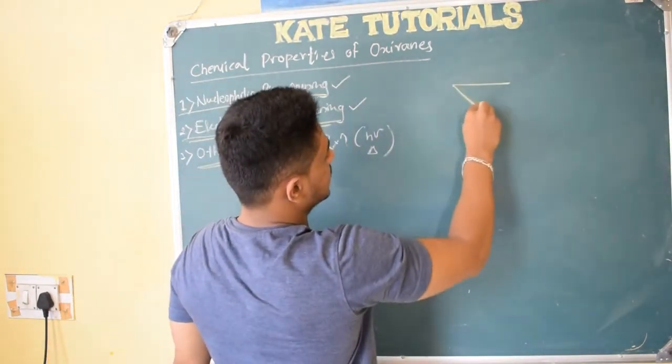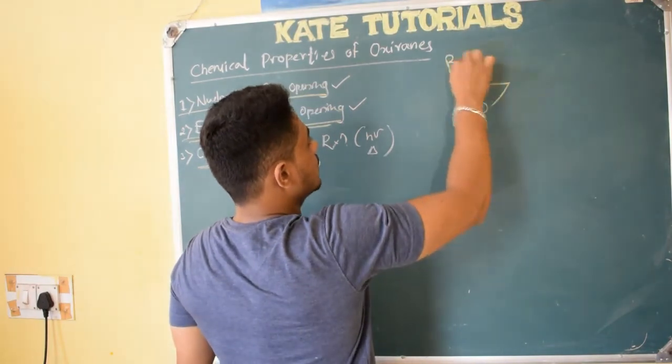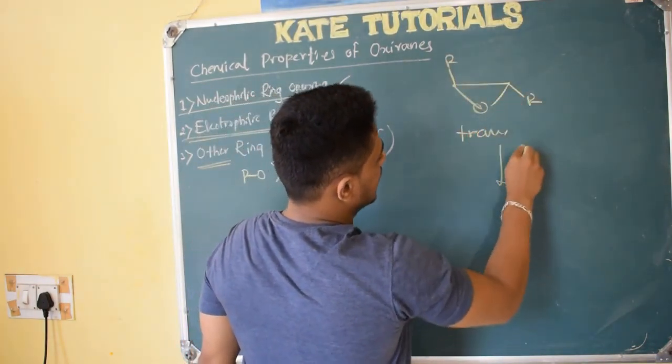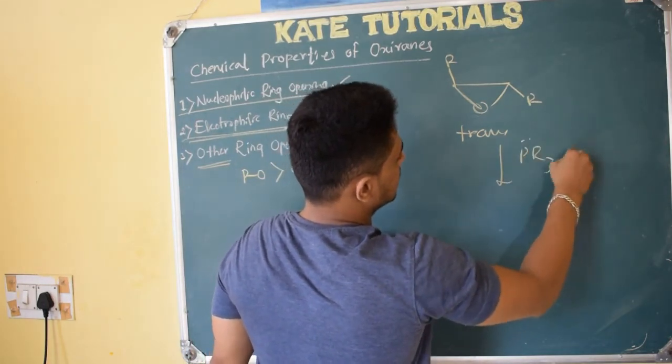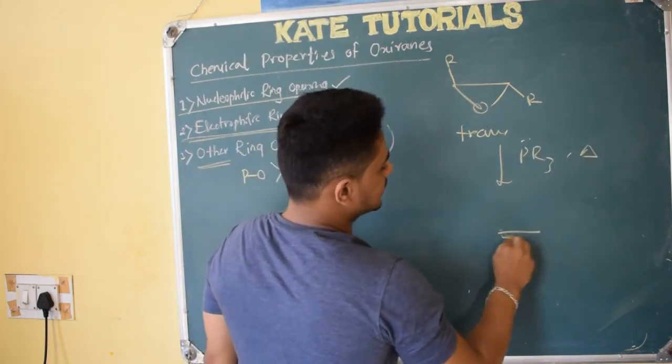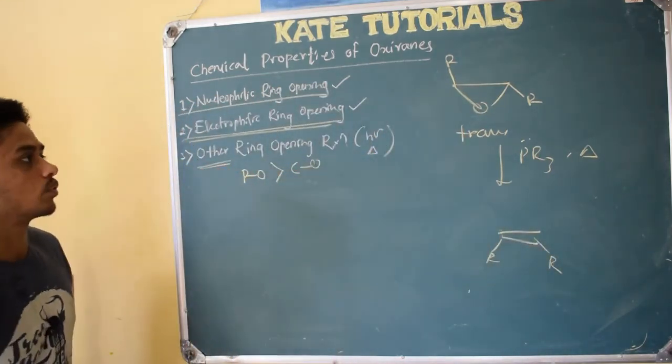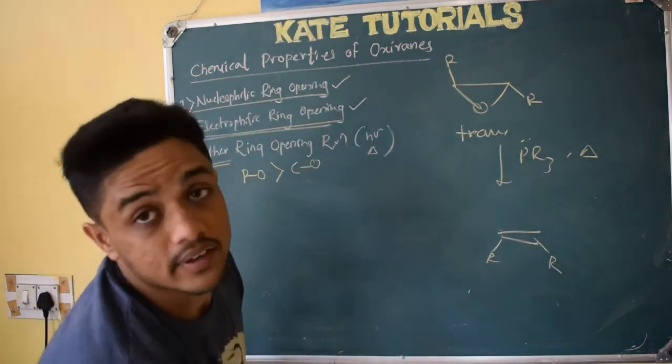Similarly, if I start with this trans, where one is above and one is below, so this is a trans epoxide. To this, if I add PR3 and heat, I will get a cis alkene. So the stereochemistry changes because of rotation. How to do that, I will explain to you.